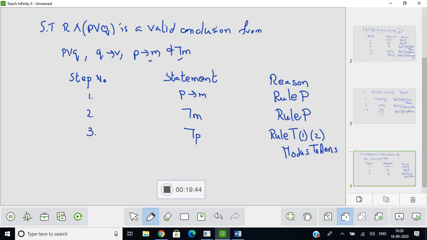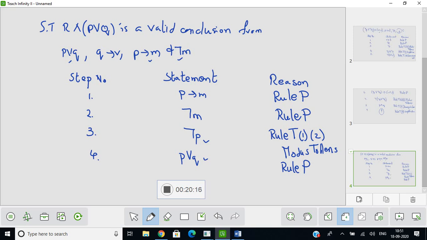Next, let us take the unused one, that is P or Q. So let me introduce P or Q. I am only introducing, so I will be using only the rule P. Then from P or Q and negation P, see this and this. Let me use disjunctive syllogism.